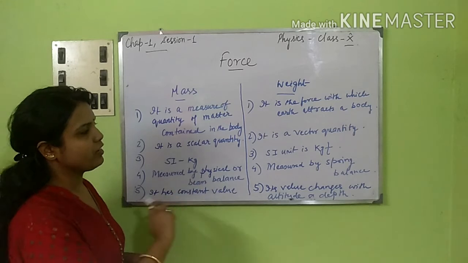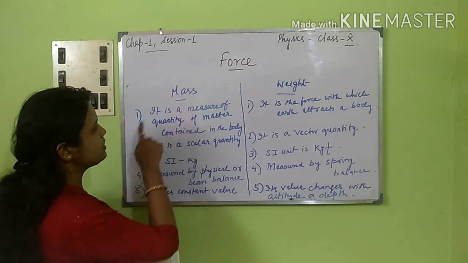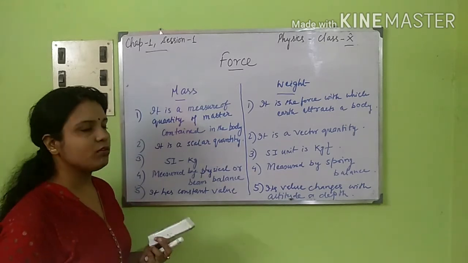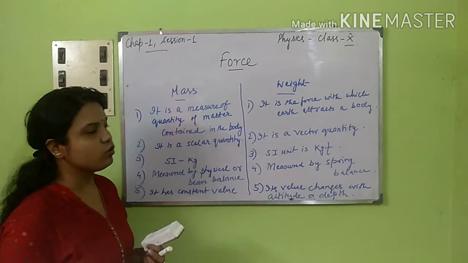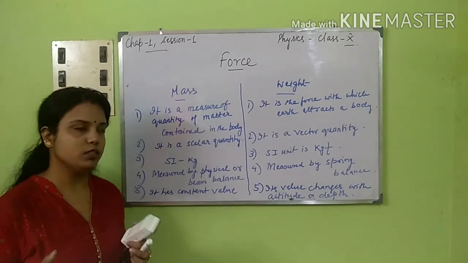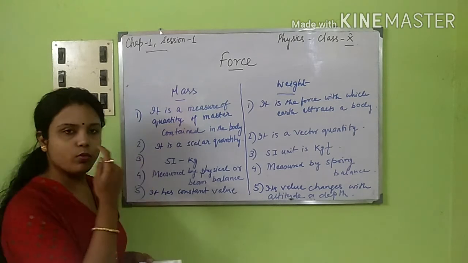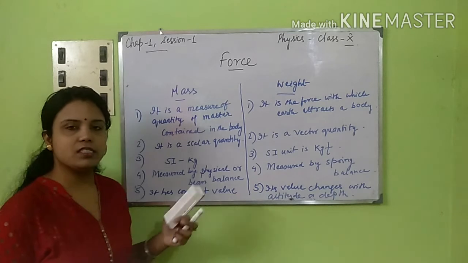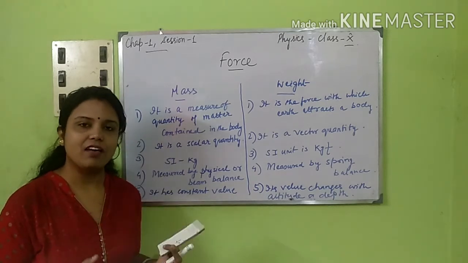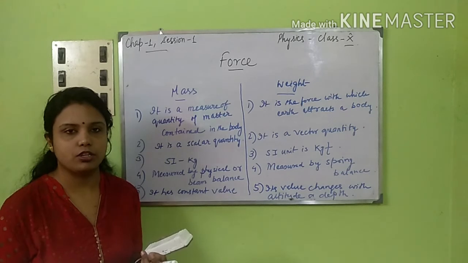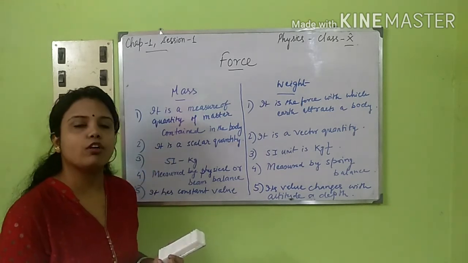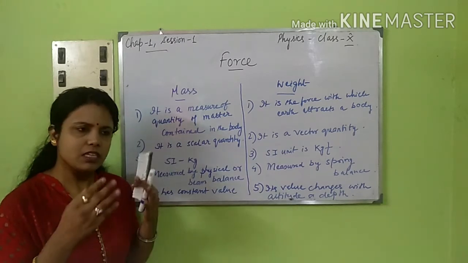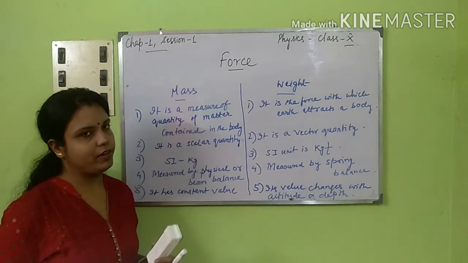Now you can simply differentiate between these two. Mass is a measure of the quantity of matter contained in the body, and weight is the force with which the Earth attracts a body towards itself. Second point, mass is a scalar quantity because it has only value or magnitude, that is the amount. And weight is a vector quantity because it does not only have the magnitude, it also has the direction. Whether a body is falling towards the Earth or vertically moving upwards against gravity, it has a particular direction, for which it is a vector quantity.